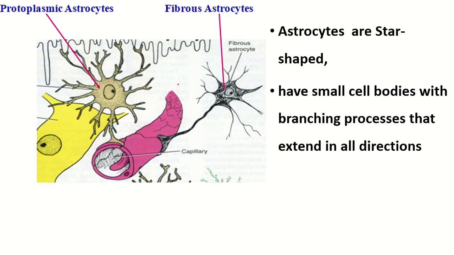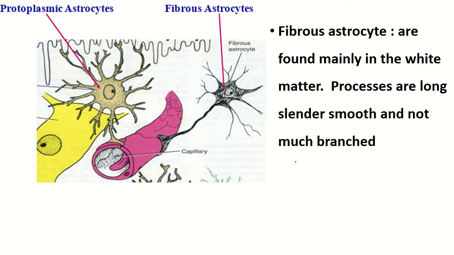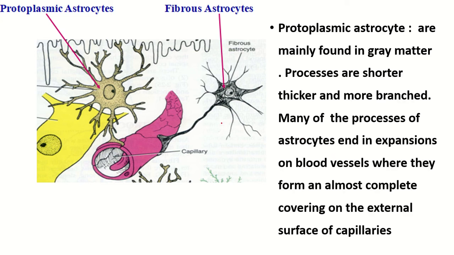Neuroglia of the central nervous system. Astrocyte. The astrocytes are star-shaped, have a small cell body with branching processes that extend in all directions. The fibrous astrocytes are found mainly in the white matter. Processes are long, slender, smooth, and not much branched. The protoplasmic astrocytes are mainly found in the gray matter. Processes are shorter and thicker and more branched. Many of the processes of astrocyte end in an expansion,